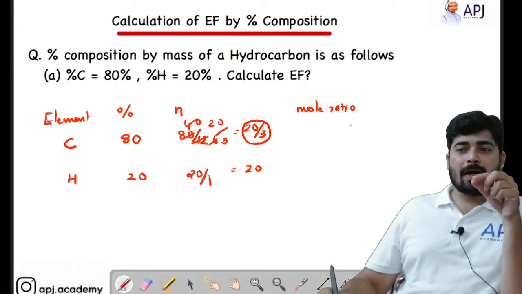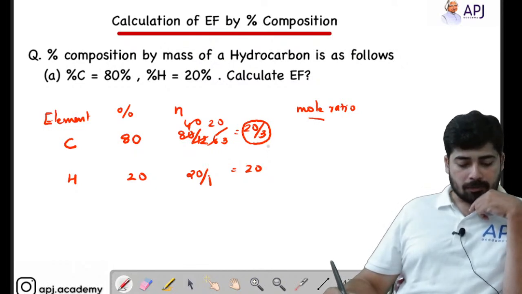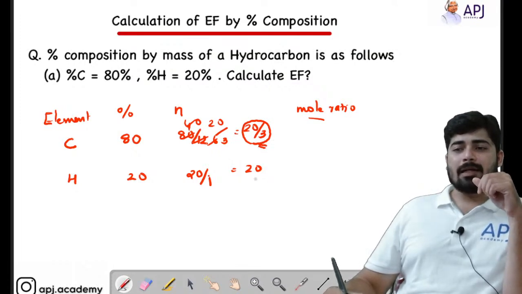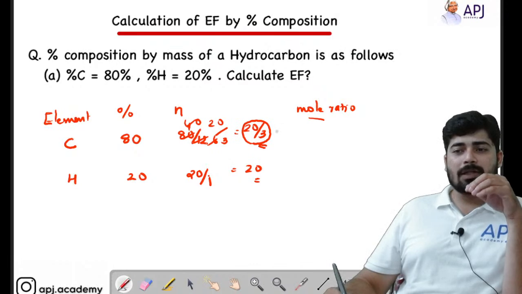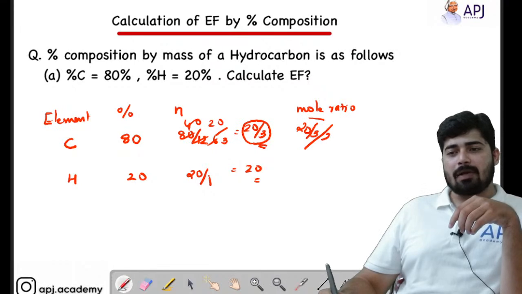So in order to find out the mole ratio, you have to divide the number of moles by the smallest value you got. Here I got the smallest value as 20 by 3 and largest value as 20. So I have to divide with the same smallest value. Smallest value is 20 by 3 itself, so we can cancel this and I got the ratio as 1 here.